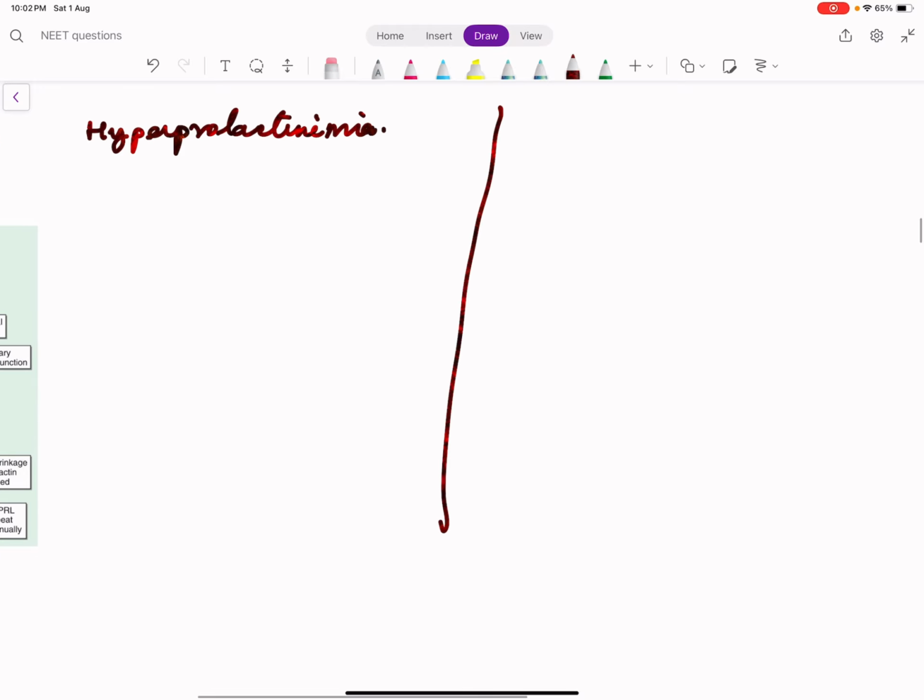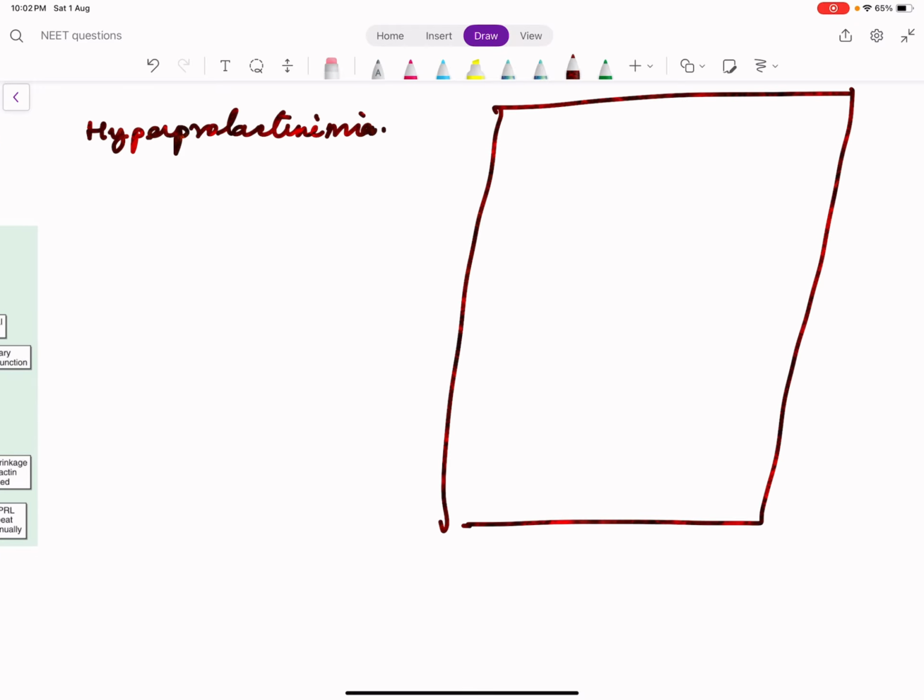Before that, a short note. While discussing anterior pituitary hormones, or any hormones in total, what are the usual causes of deficiency of a hormone? The gland is destroyed. So how can a gland be destroyed?